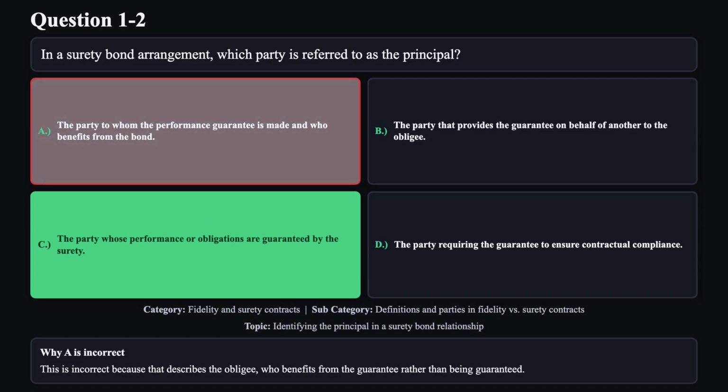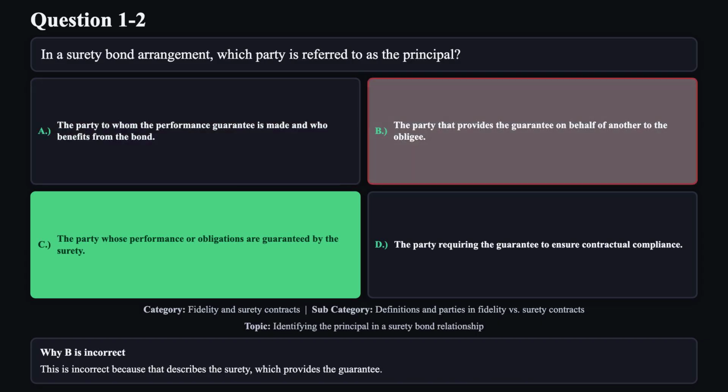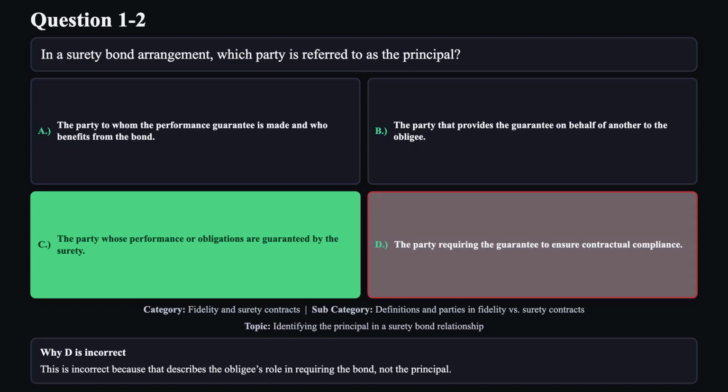Reason A is not correct. This is incorrect because that describes the obligé, who benefits from the guarantee rather than being guaranteed. Reason B is not correct. This is incorrect because that describes the surety, which provides the guarantee. Reason D is not correct. This is incorrect because that describes the obligé's role in requiring the bond, not the principal.